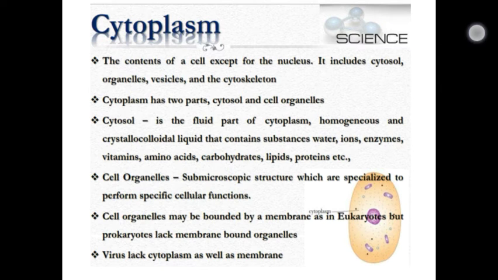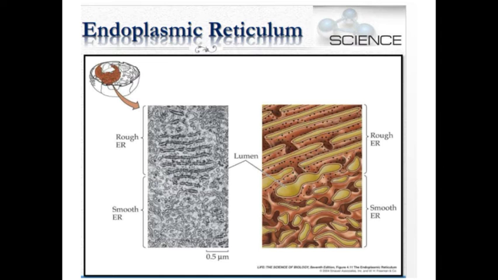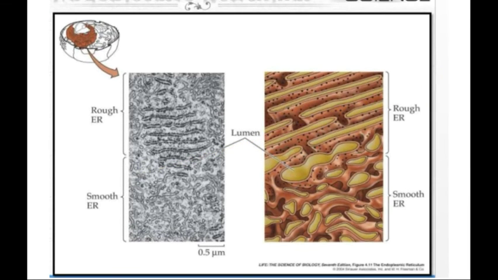Okay, let us move on to the endoplasmic reticulum. So, what do you mean by endoplasmic reticulum? The endoplasmic reticulum is a network of interconnecting membranes distributed throughout the cytoplasm. So, there is an interconnection between every organelle, and this interconnection is done with the help of the endoplasmic reticulum. The internal compartment is called the lumen. You can see it in this diagram. So, this is called the lumen. Can you see the lumen, children? The interconnected part of the endoplasmic reticulum is called the lumen.